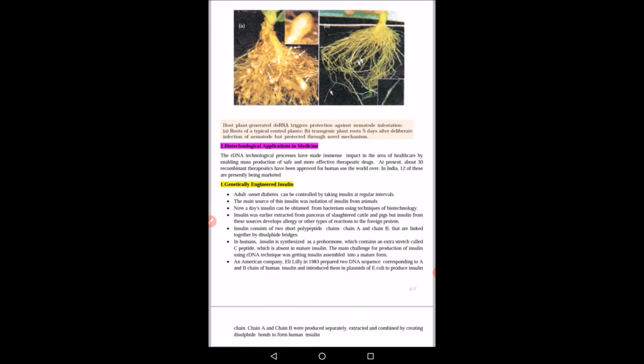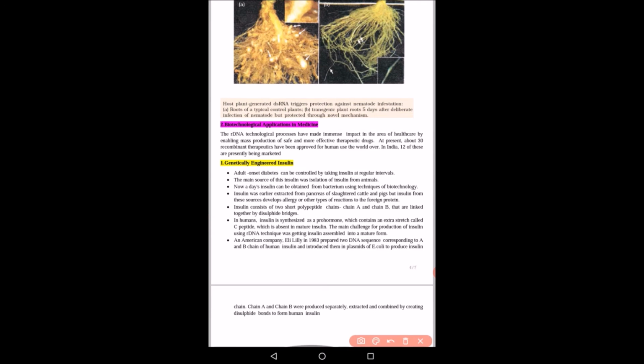Now this is the diagram. We can see that host plant generated double-stranded RNA triggers protection against the nematode infection. These are the roots of a typical control plant and transgenic plants. This is the transgenic plant. This is the control plant. So how is this working in this plant?